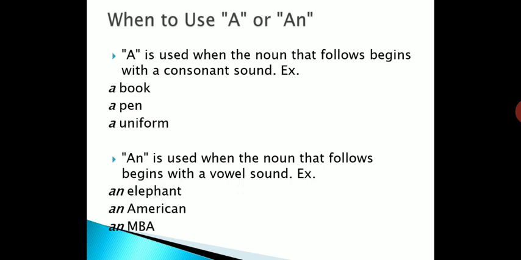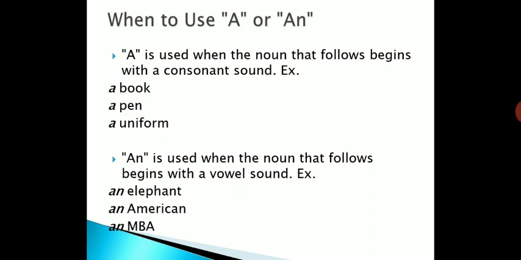An. Again I'm telling you, when the sound is of a vowel, vowel means A, E, I, O, U, then we have to use an. If the sound is a consonant, what is a consonant? Except A, E, I, O, U, all other letters are called consonants.